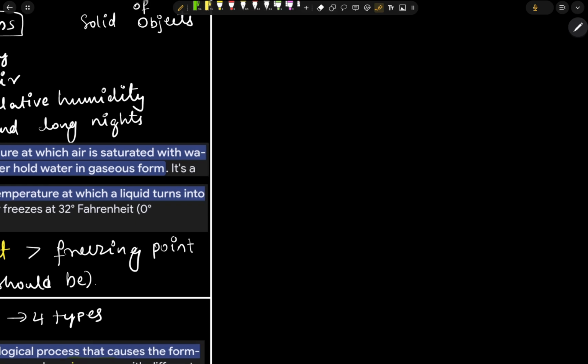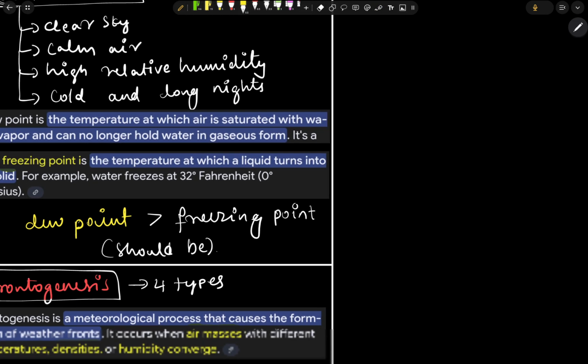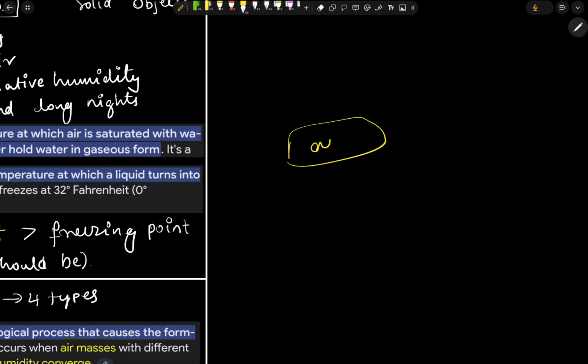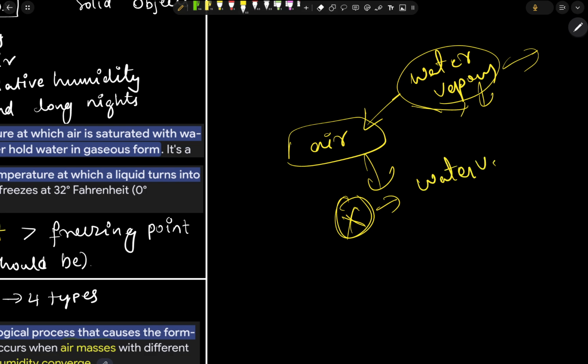Dew point is the point in the atmosphere where the air is filled with water vapor and reaches its saturation level, where it does not accept any further addition of water vapor.